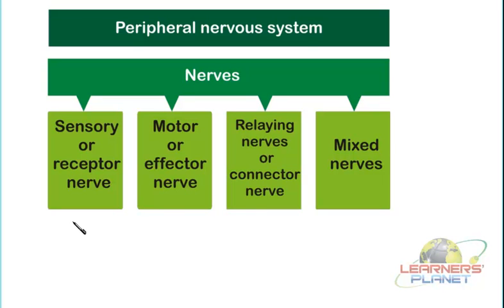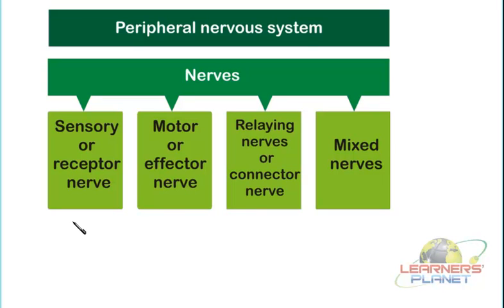So these nerves receive the message from those particular receptors present in the sense organs. And if they are receiving it from the sense organ, then it must be conveyed to which part? To the central nervous system. So those nerves which transmit the impulse from the sense organs to the nervous system are known as the sensory or the receptor nerves.